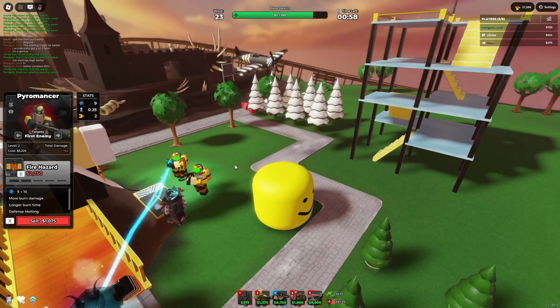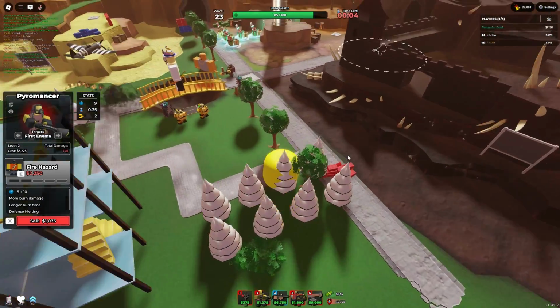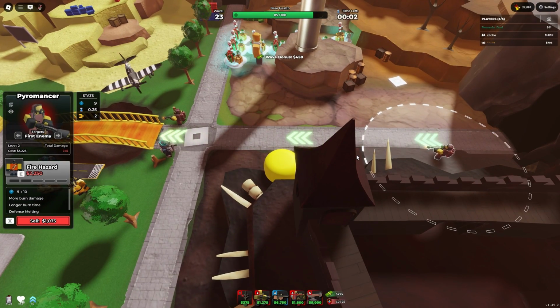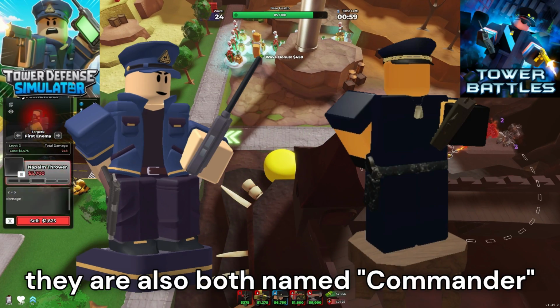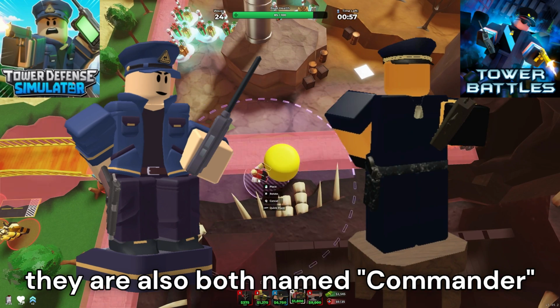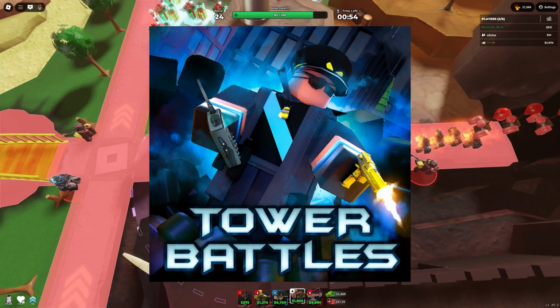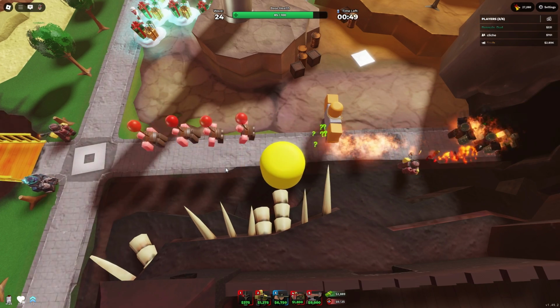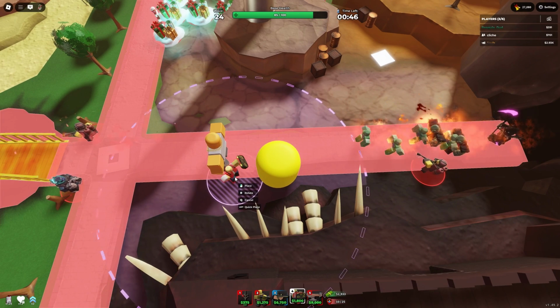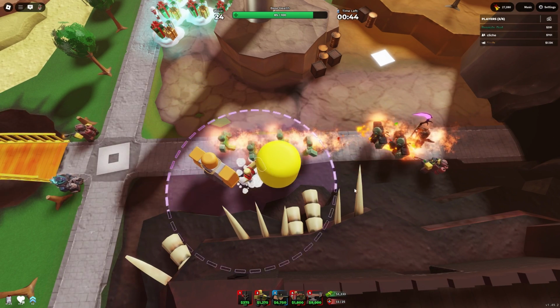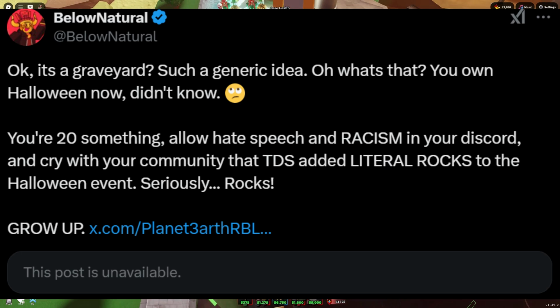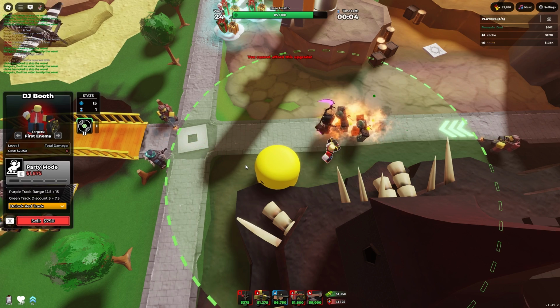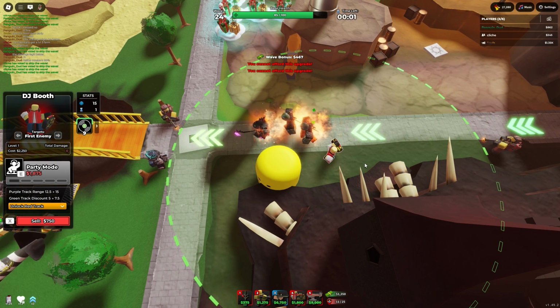Tower Battles and TDS controversies. This one is definitely a topic that a lot of people can get very mad about. TDS was born as a very, very similar game to Tower Battles. A lot of the towers still use a very similar color scheme and concept to Tower Battles towers. A lot of TDS features definitely were inspired or ripped from Tower Battles, and the Tower Battles community was getting really frustrated back in the day. There's been multiple Twitter altercations between developers and fans over the years, most notably between BelowNatural and Planet Earth, who is Tower Battles' owner. This is another topic I could talk a lot about, but it would never end, and it's just way too complicated for me.